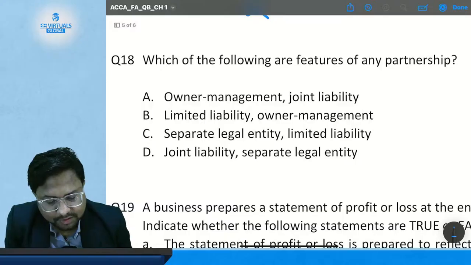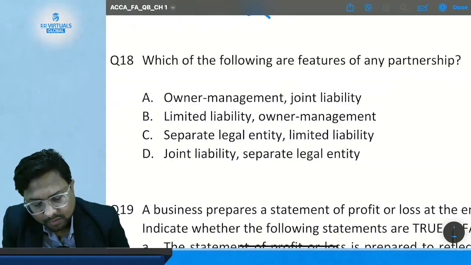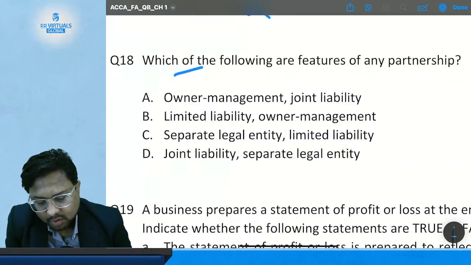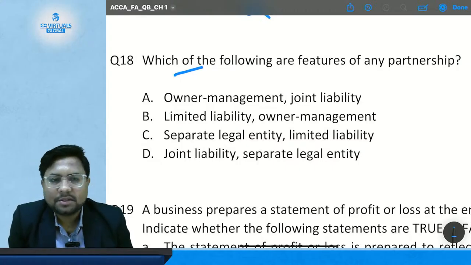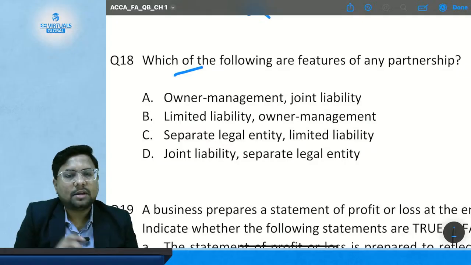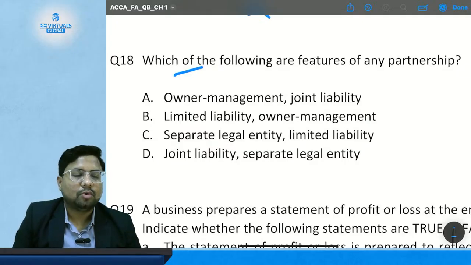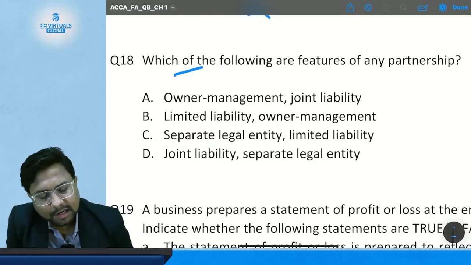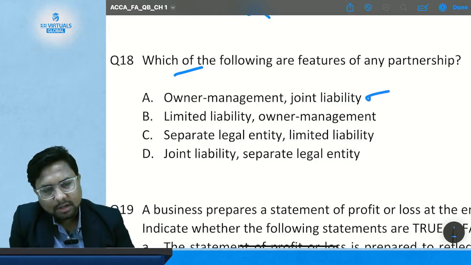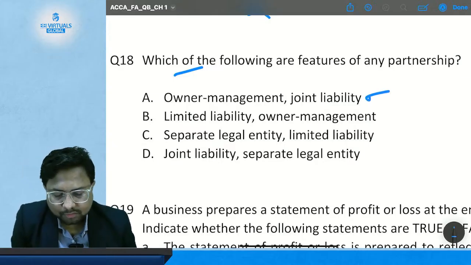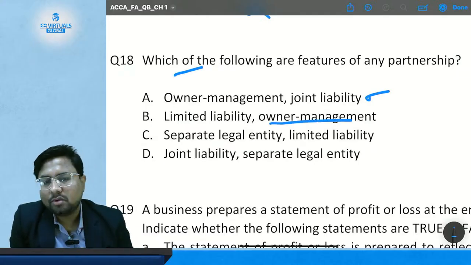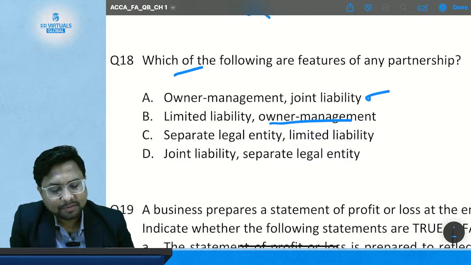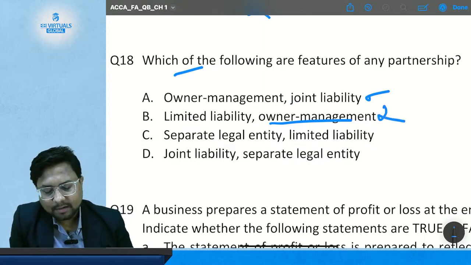So we have to check which is the correct feature. Only one. Option A, owners management, joint liability. Is this the case in a partnership? Yes. The owners are going to manage the partnership and are jointly liable. So yes, this is correct. Let's check out the other options also. Limited liability, owners management. This owners management part is correct, but there is not going to be limited liability in a partnership. So this option is incorrect.